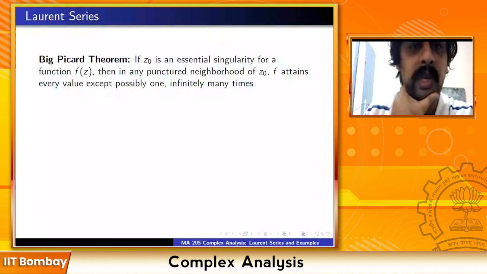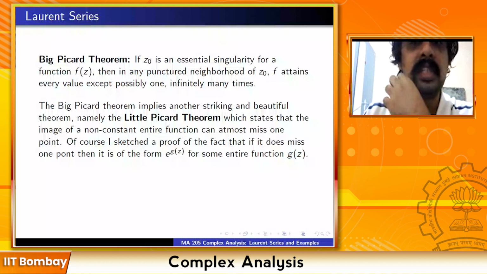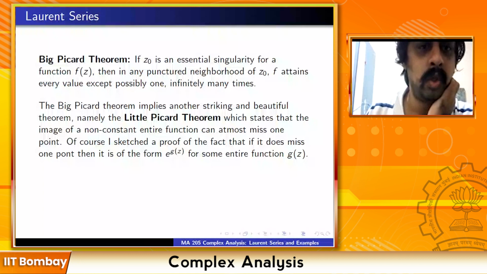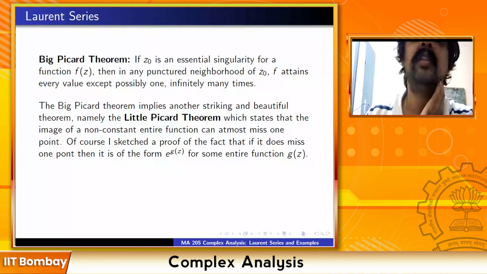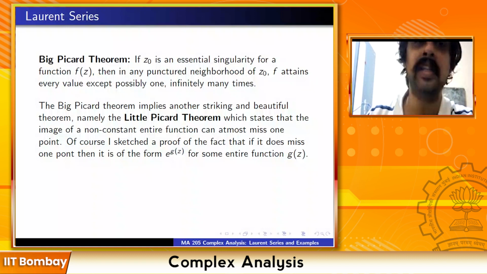And the Big Picard theorem implies another striking and beautiful theorem, namely the Little Picard theorem, which states that the image of a non-constant entire function can at most miss one point. And of course, I had sketched the proof of the fact that if it does miss one point, then it is necessarily of the form e raised to g(z) for some entire function g(z). This is something we have already discussed. And so it can at most miss one point. So this is the so-called Little Picard theorem.